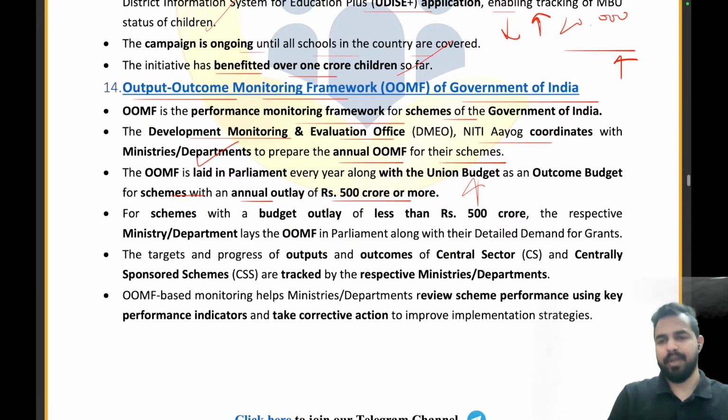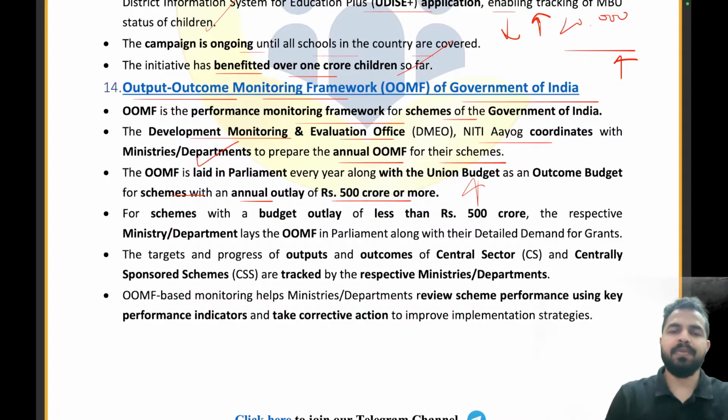So, my dear friends, let me tell you that we are not going to do this for every scheme. We are required to do this for the schemes whose annual outlay is 500 crore rupees or more. Clear? So that's why we are bringing it as an outcome budget for the schemes.